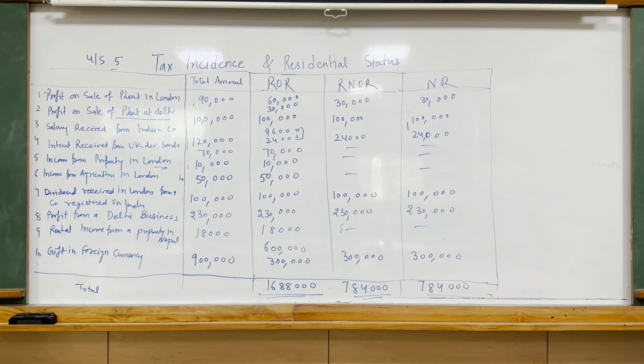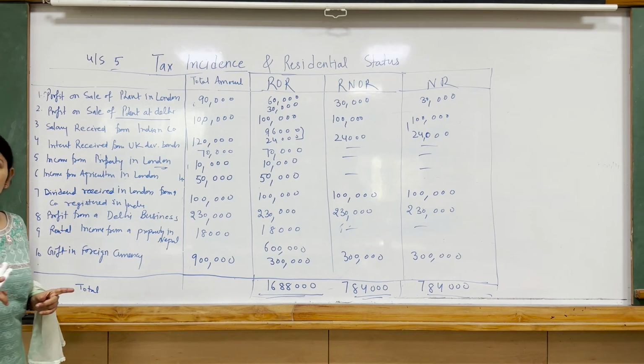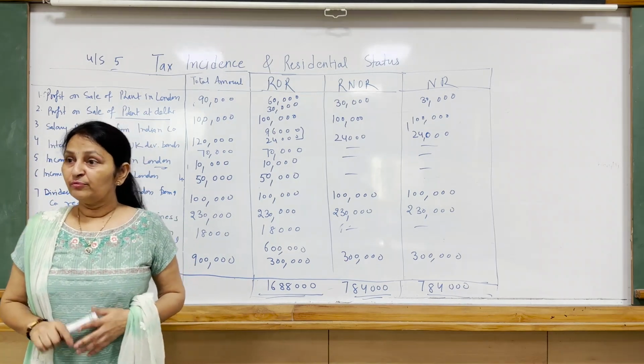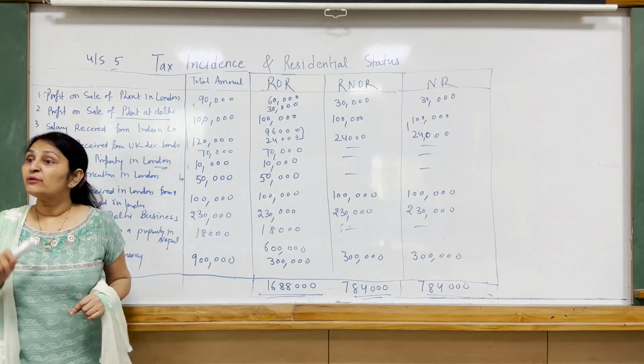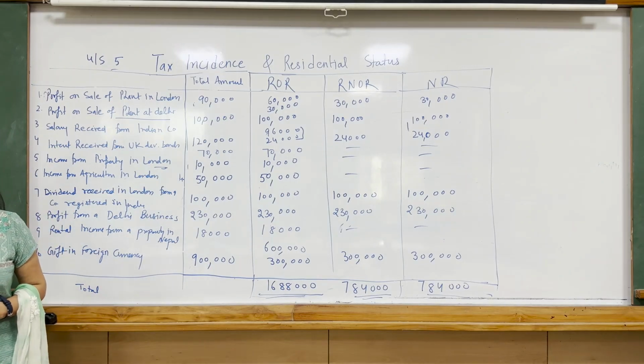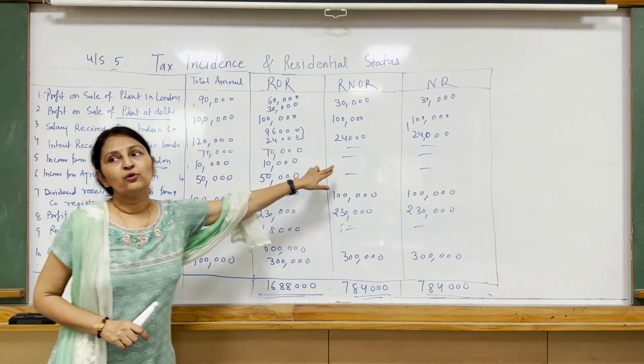One more provision is left which is not covered under this illustration, that is any profit from a business outside India, operating their activities outside India, but managed and controlled from India. Otherwise it's a foreign income, but on the basis of control and management belonging to India, that income will be taxable in case of RNOR also.